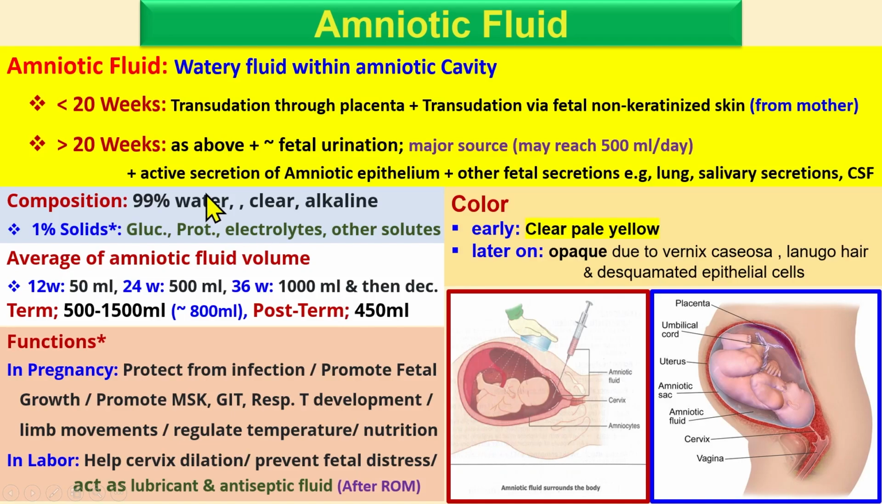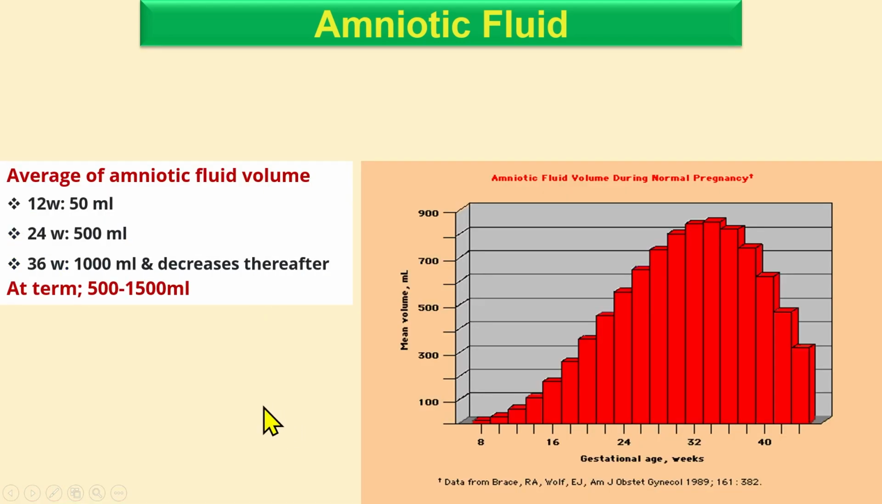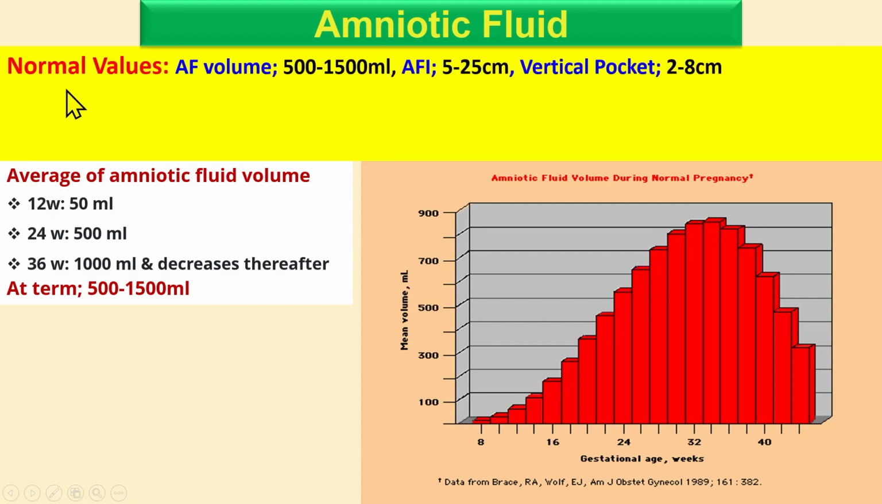So this is normal. As you know, it increases until term, and after term it decreases again. These are the normal values: amniotic fluid volume is 500 to 1500, which is borderline. We also check the amniotic fluid index, which is 5 to 25 centimeters. These are radiological values, and 2 to 8 centimeters for the vertical pocket.